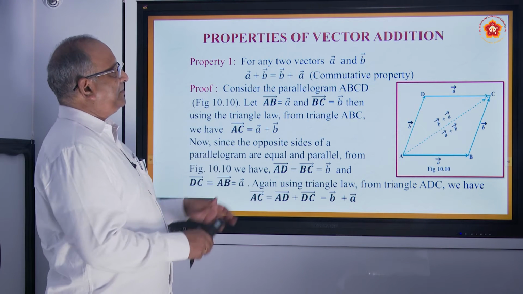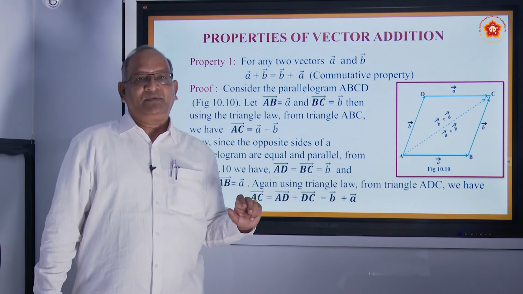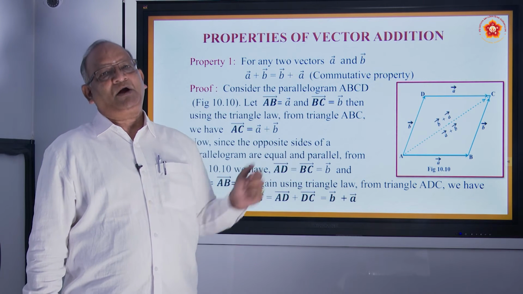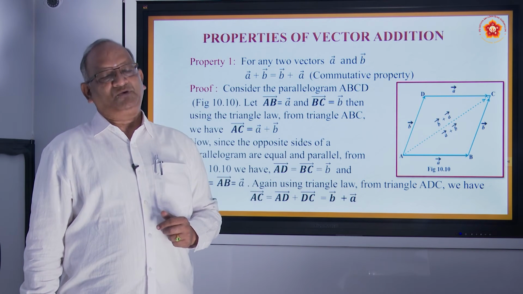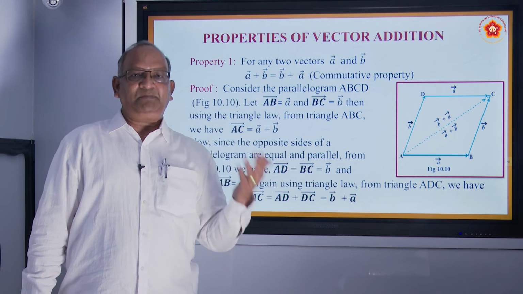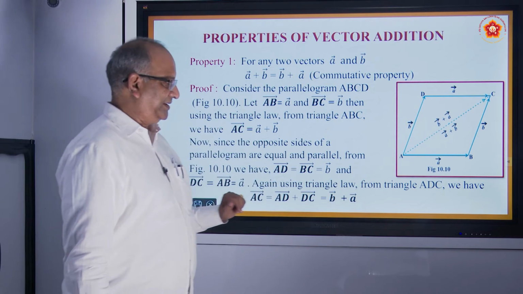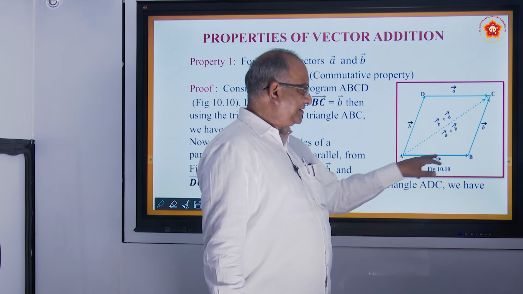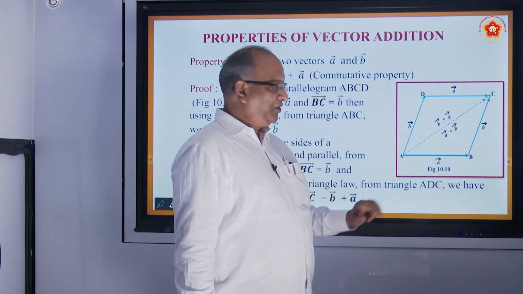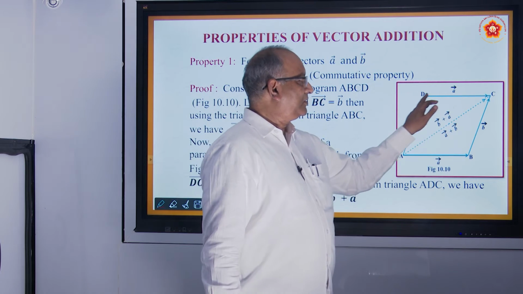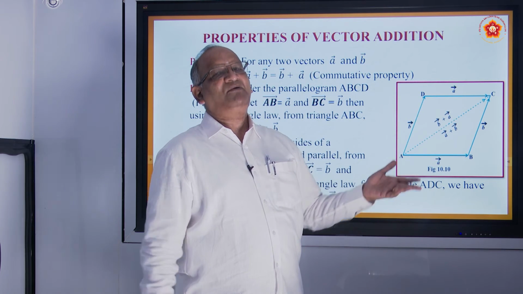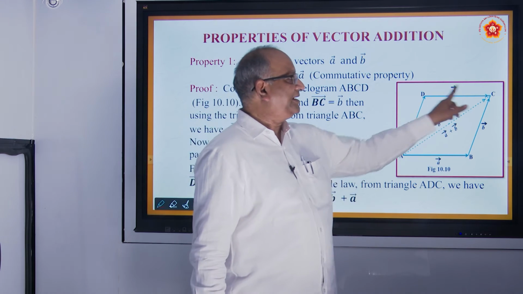Yes, this is the property as I was mentioning. We once again repeat the property when we talk about commutativity of two vectors. What do you mean by commutativity? If A and B are two vectors, then A plus B is equal to B plus A. Suppose we have two vectors AB and AC as vector A and B. We know that this vector AB will be equal to DC. Why? Because in a parallelogram opposite sides are equal, magnitude is same and you are keeping the direction same.